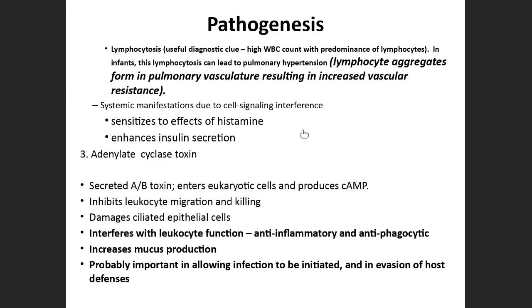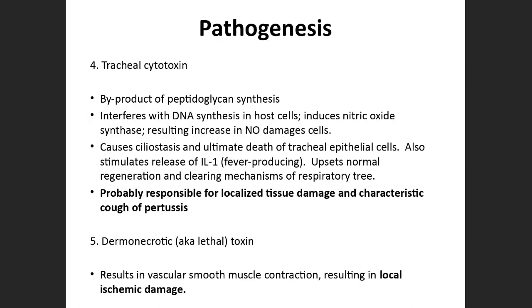It also inhibits leukocyte migration, and it also inhibits phagocytosis. It escapes from the phagocytes. It causes local tissue damage, and it interferes with other immune cell functions. It also increases mucus production and evades most of the host defenses. It acts basically in a similar way to pertussis toxin.